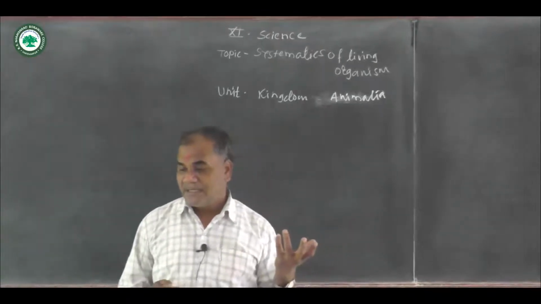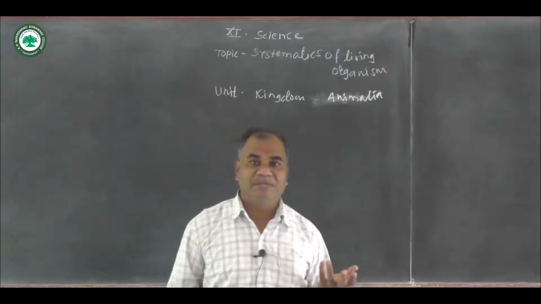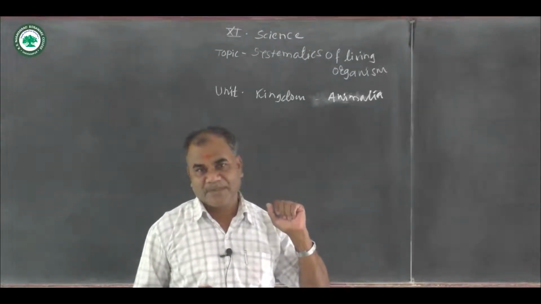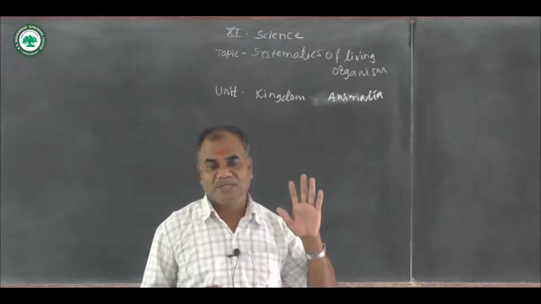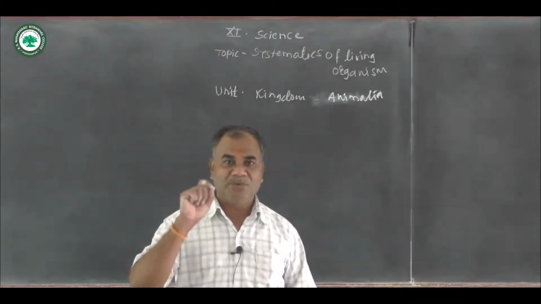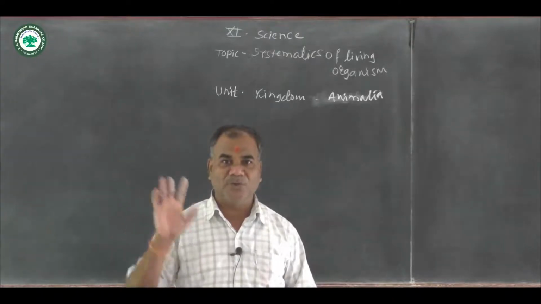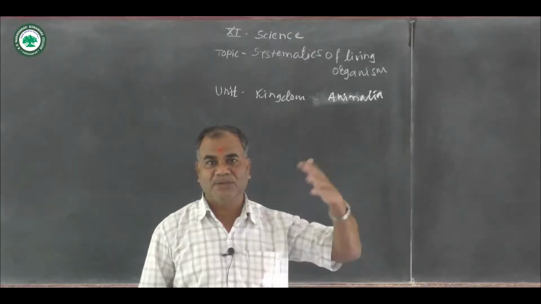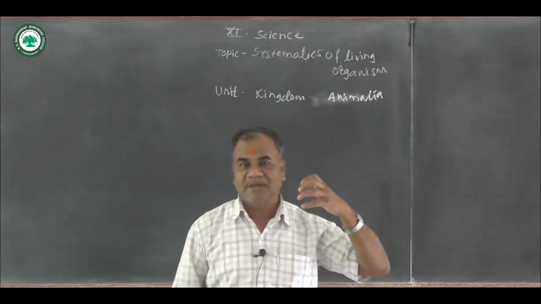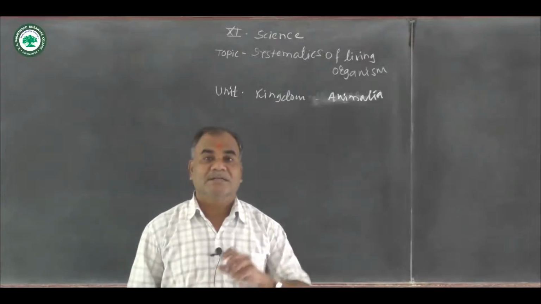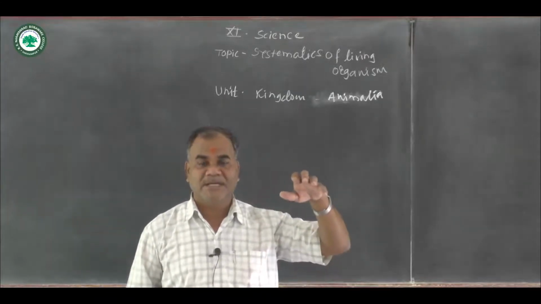Then an important difference between the plant as well as animal is locomotion. What is locomotion? Most of the members of Animalia have locomotory organs, because this is the main feature of the Kingdom Animalia, that is locomotion. Living organisms have locomotion, but some plants cannot locomote, they are fixed on the substratum.